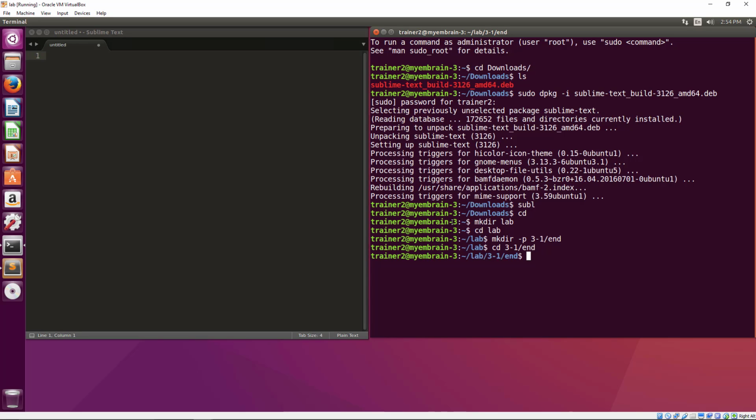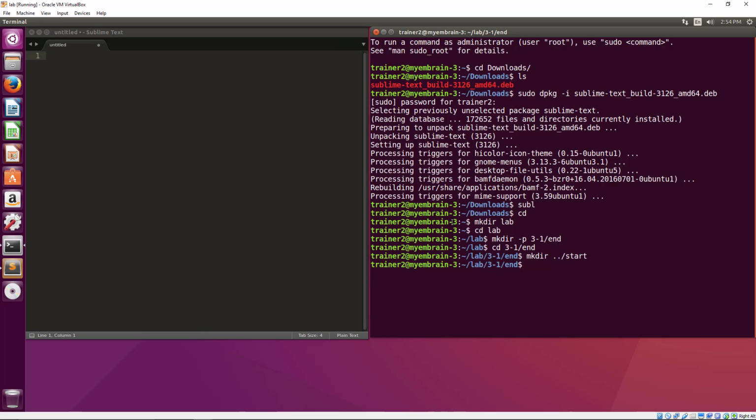If we want to make a start directory at the same level as the end directory, we can do mkdir .. go back to the parent directory. That means 3.1 and then start. So this is where you will do your work to practice later.